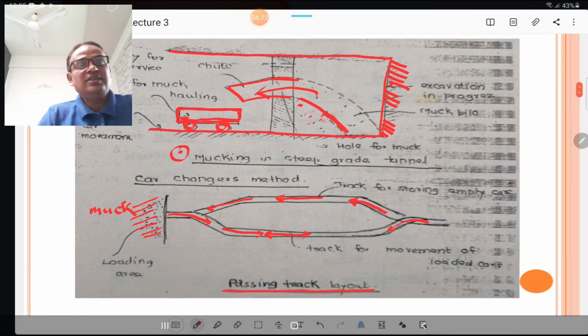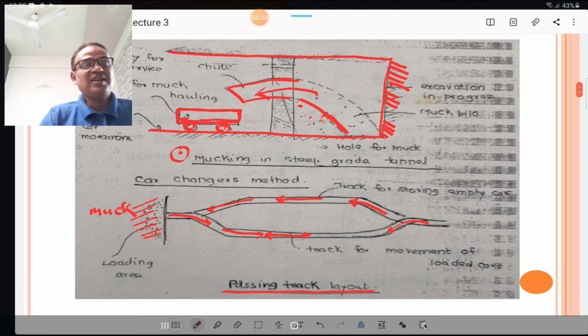And passing track layout, this is the layout for the mucking cars. The loaded cars are moved in one direction, and for another direction there is a track for storing the empty mucking cars, and this is the loading area.